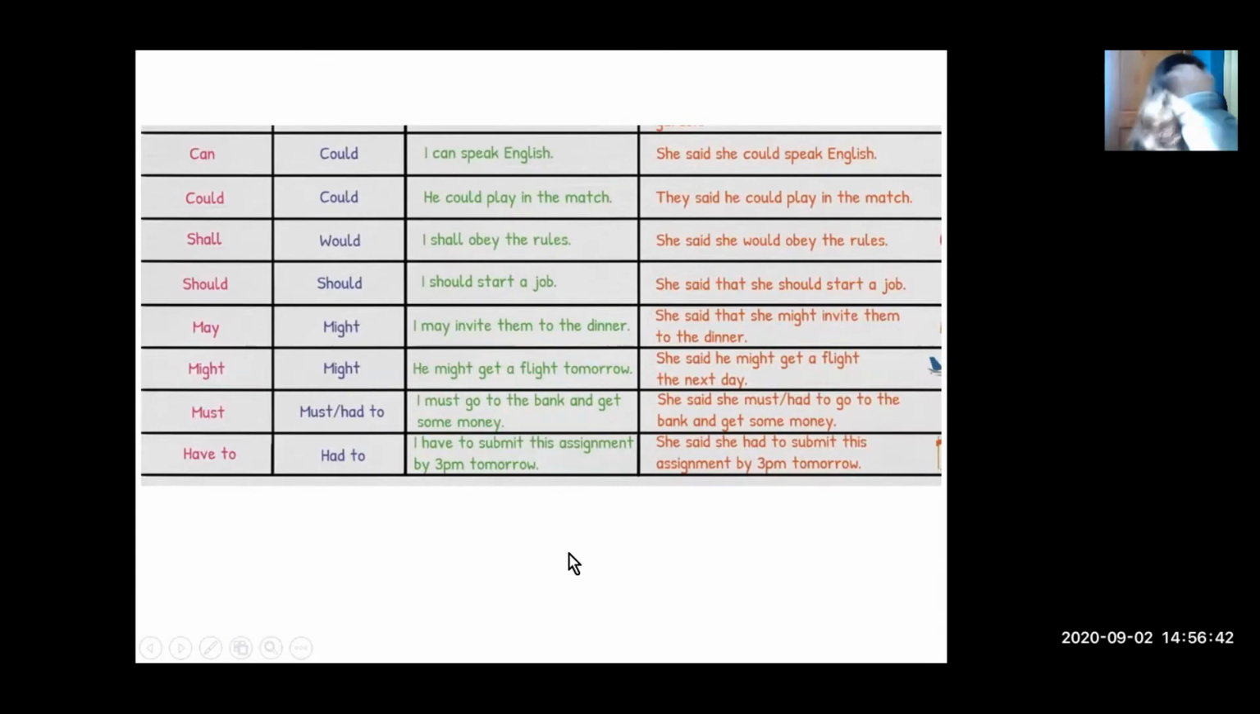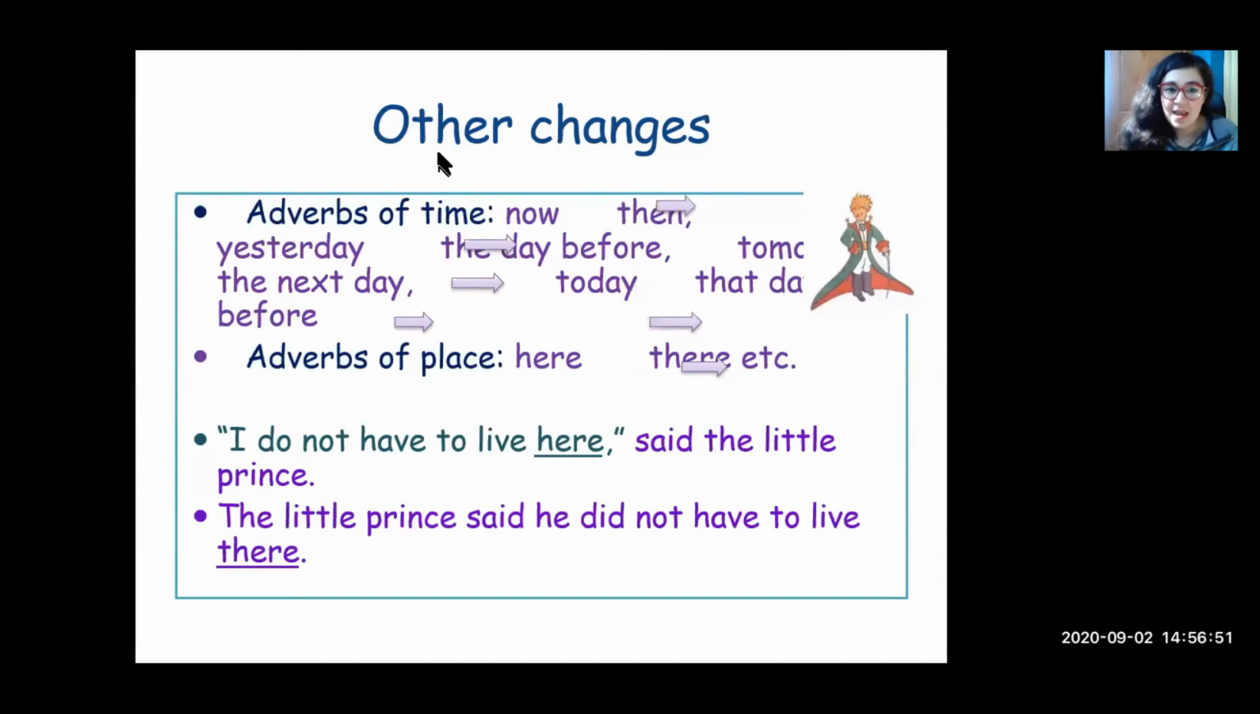Here you have some more examples. If you have any question about these examples, you can write to me or, I don't know, talk to me in class. Some other changes. Wow, here arrows went crazy. Sorry about that. Adverbs of time.